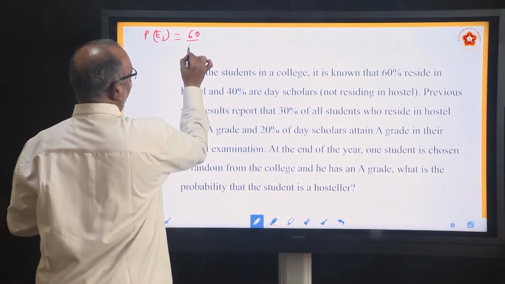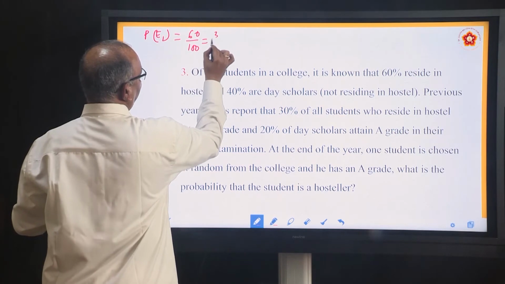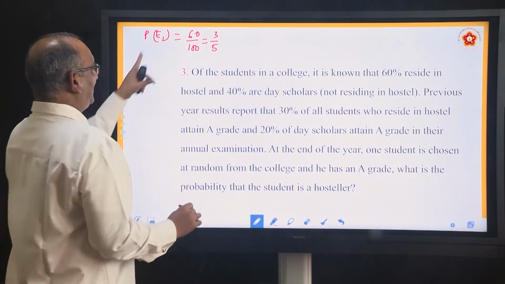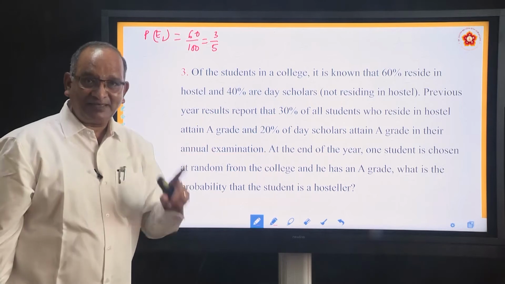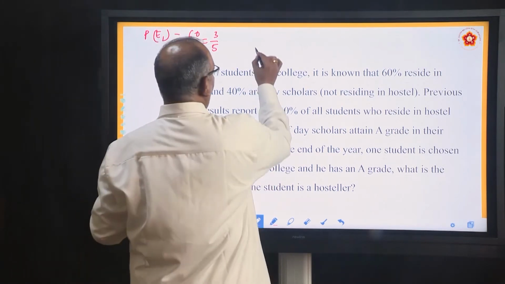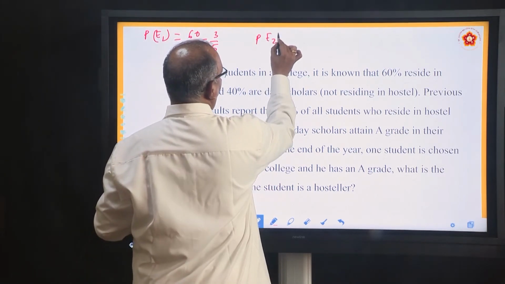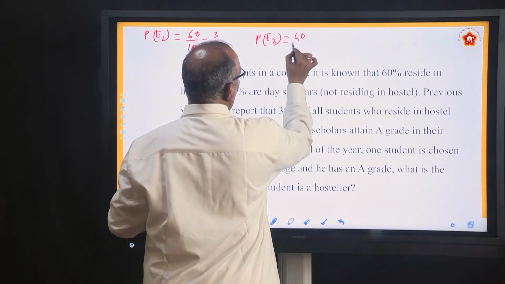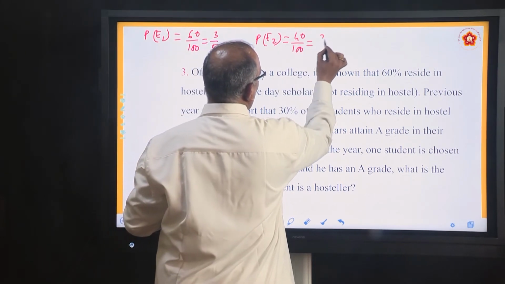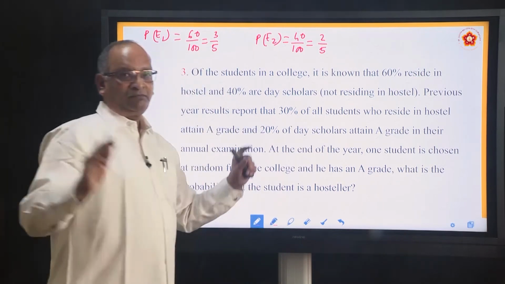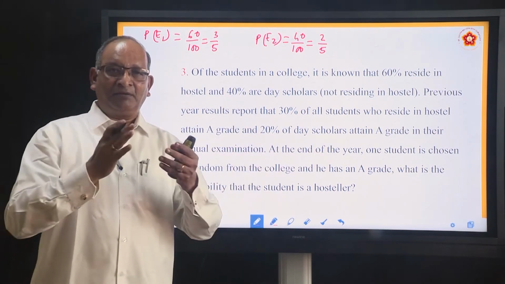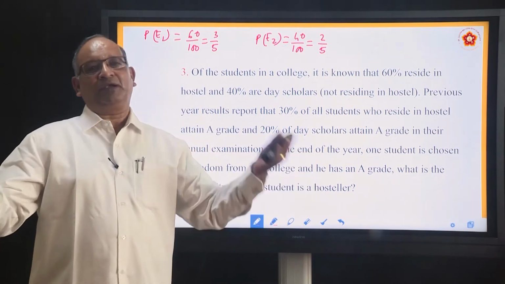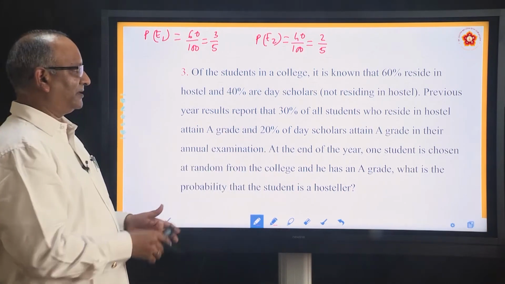60%, 60 by 100, or in other words you can say 3 by 5. Remember, this is representing hostlers. P(E2), what is P(E2)? Day scholars. What is the number? 40%. You can say 2 by 5. Total is 100, partitions are 60% and 40%. Now read the question further.